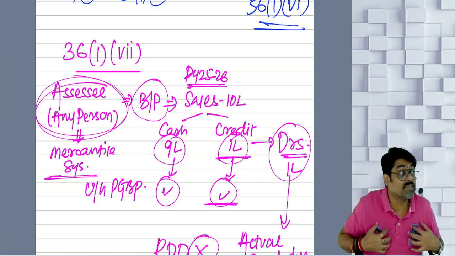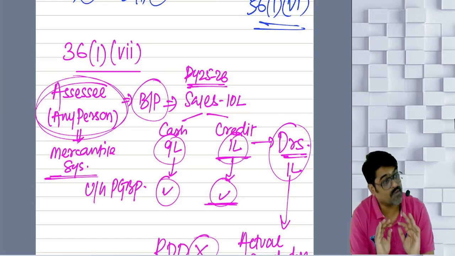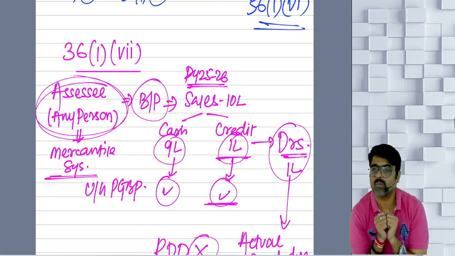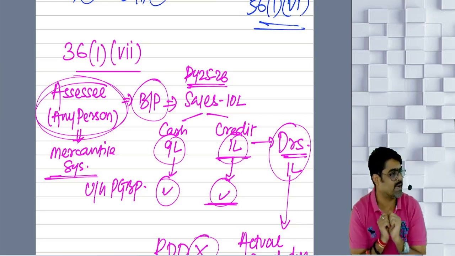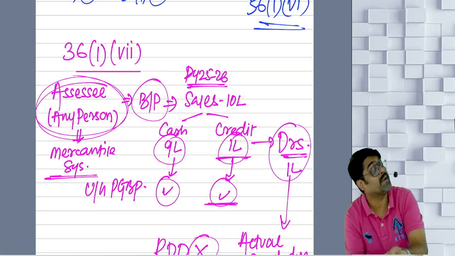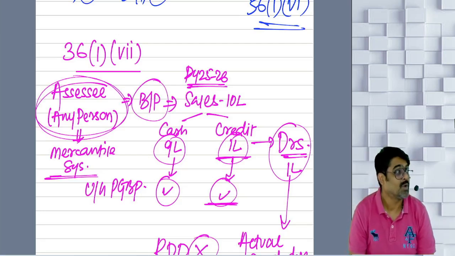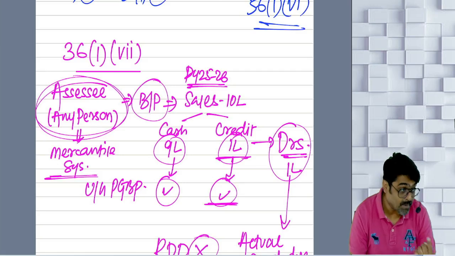For me, my business was not to give loans and advances. So if I have given some loans or advances and they become irrecoverable, they will not be allowed as deduction as bad debt. But they will still be allowed as a deduction as loss in the course of my business or profession. But not as bad debt.